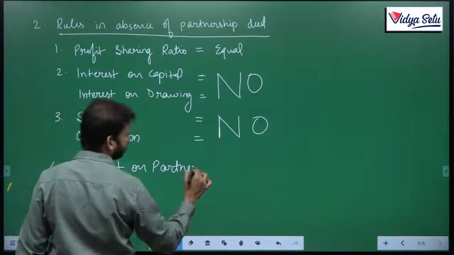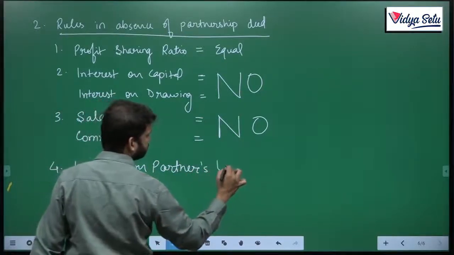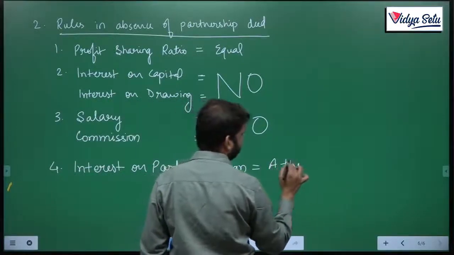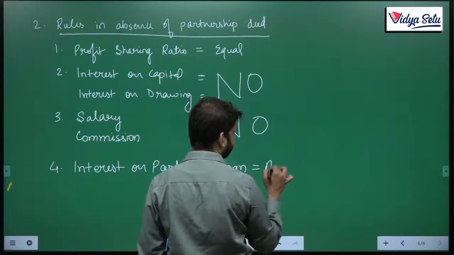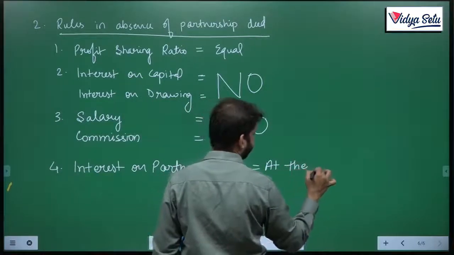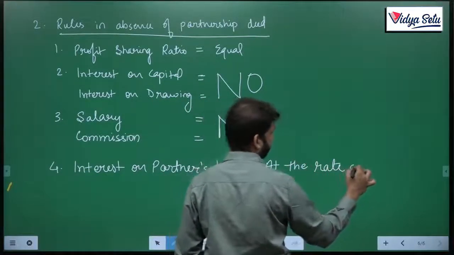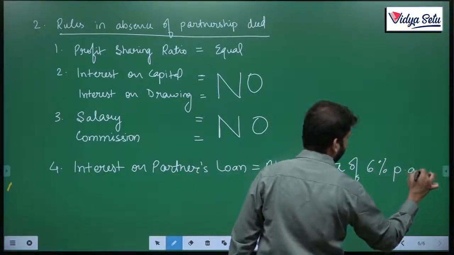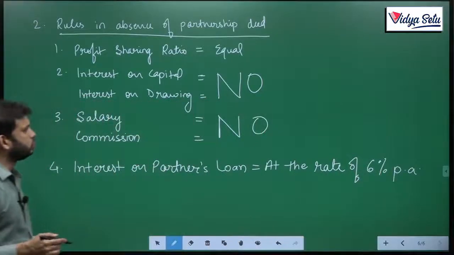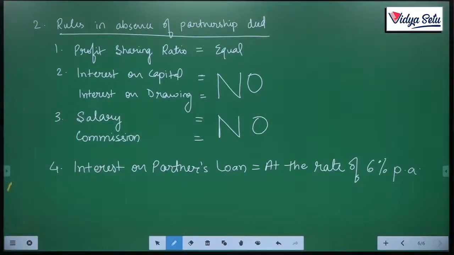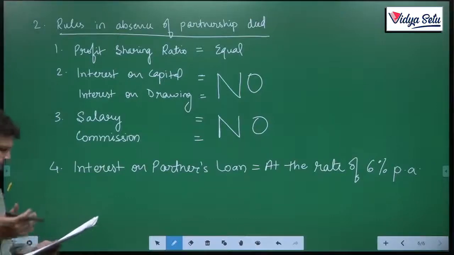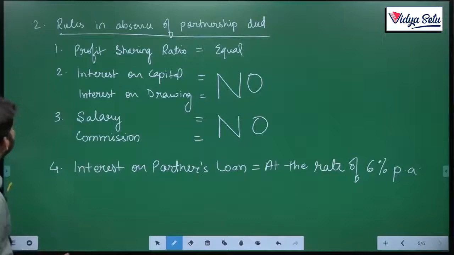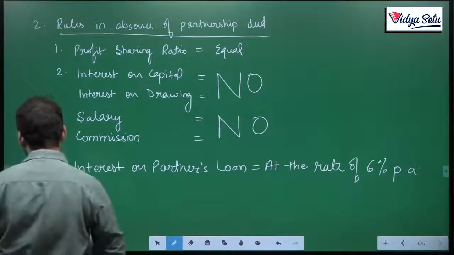Then important one, fourth one, interest on partners loan at the rate of 6% per annum. So, interest on partners loan at the rate of 6% per annum. These are the important ones which we need to remember. Okay. Now, let's move on to question number 3.